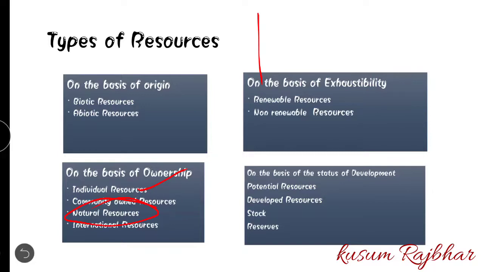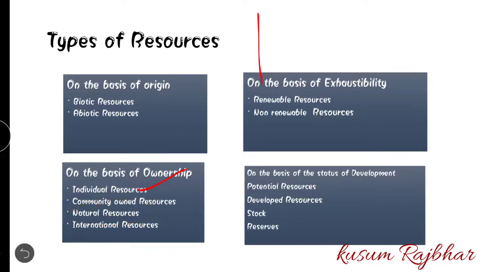For example, the water flowing in the river Ganga, which passes through Uttar Pradesh, Bihar, Assam, all of that resource will be of India. Another example: Western Ghat, Eastern Ghat, Deccan Plateau, these all are resources of India. So no other country has the authority or the right to utilize all these resources.